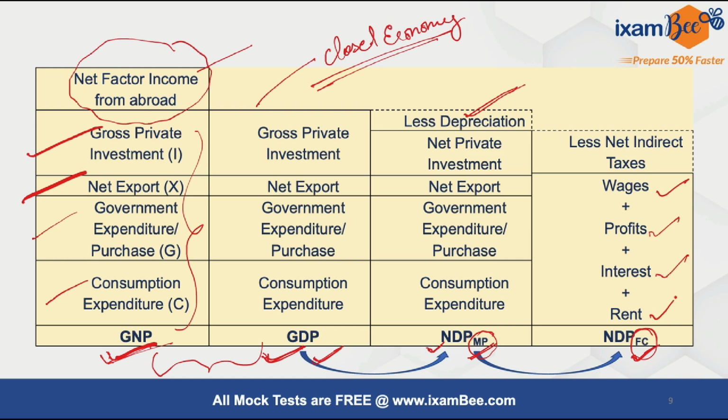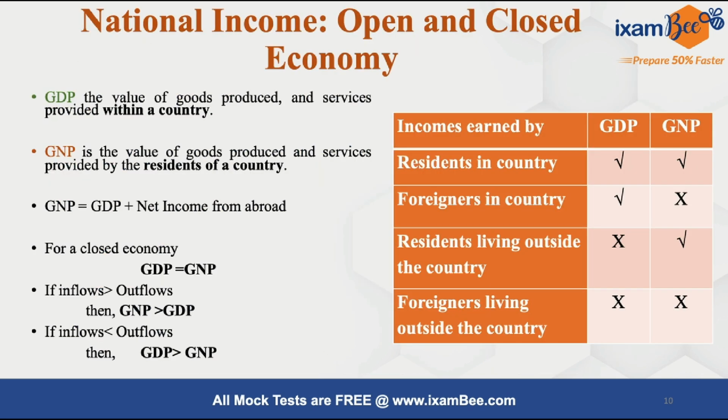But for calculating factor cost, as its name suggests, here we have to consider the cost of each and every factor. So here we take into account wages, profits, interest, rents. That is for land, labor, capital, and managerial activities. So these factor costs are taken into account for calculating net domestic product at factor cost.